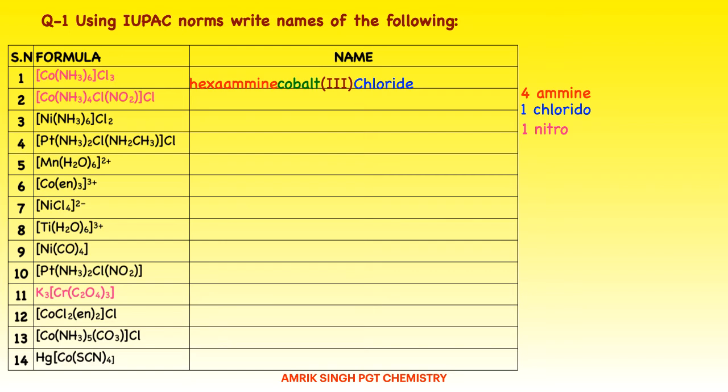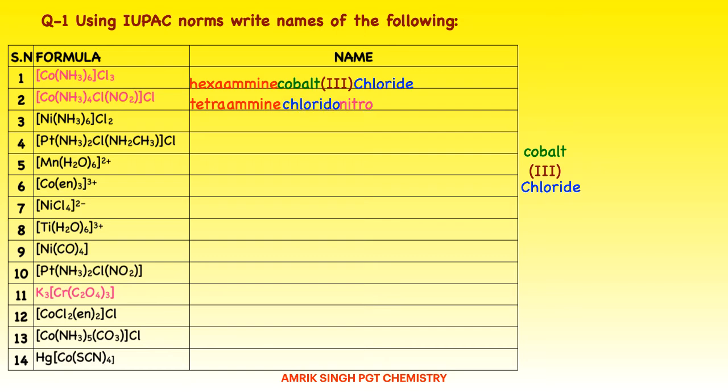Okay, now please follow this by writing the name. We have the central metal cobalt, and cobalt has the oxidation state of +3. We have noted this. And we have the counter ion chloride. Now write the name. I will write the name in this way: tetra, okay, and then ammine. 4 ammines were there, and 1 chlorido was there. Now chlorido appears here, and nitro was 1 and nitro appears here. Cobalt, the central metal, and its oxidation number 3, and then chloride appears here. In this way I will write the name of this coordination compound.